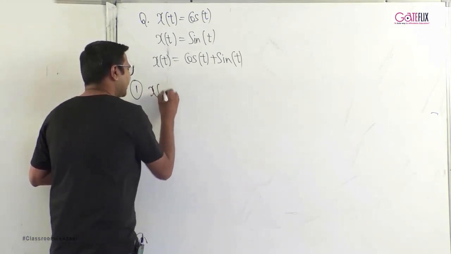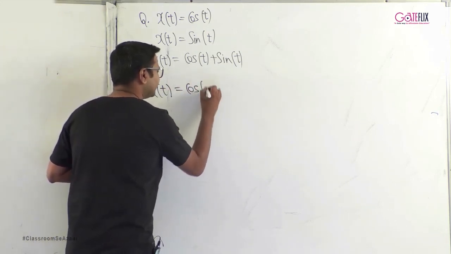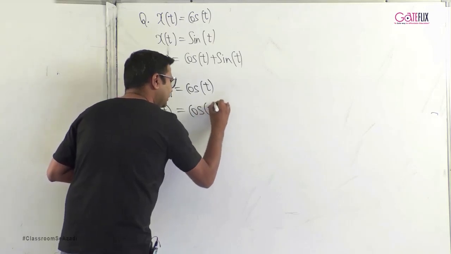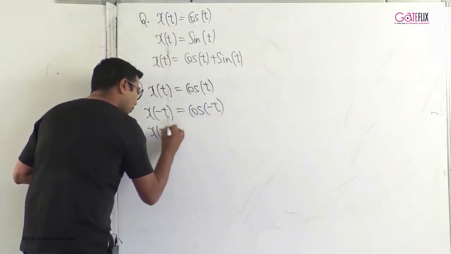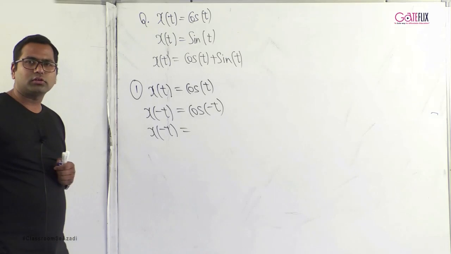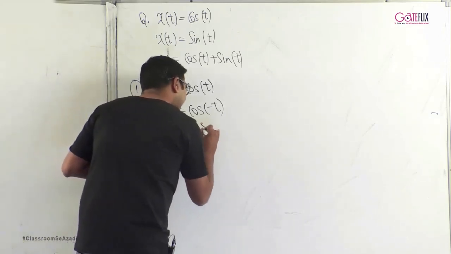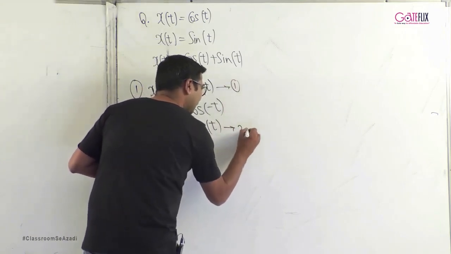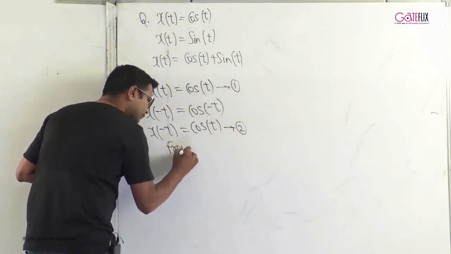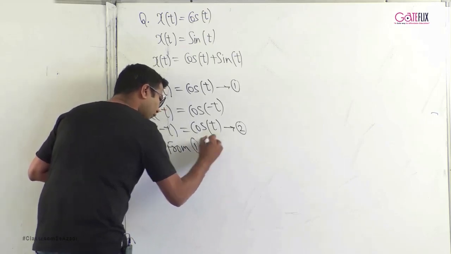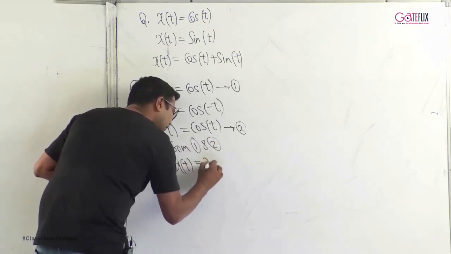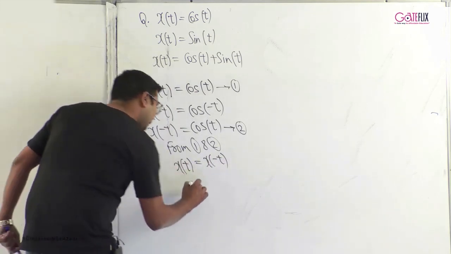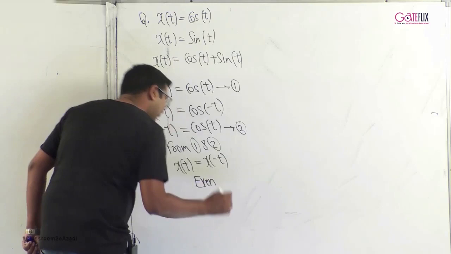So first is x of t is equal to cos t. We would find x of minus t. X of minus t is cos of minus t. But what is cos of minus theta? Cos of minus theta is cos theta. Therefore, if you observe from equation 1 and equation 2, we can say that x of t is equal to x of minus t. And if x of t is equal to x of minus t, we can conclude that this is an even signal.